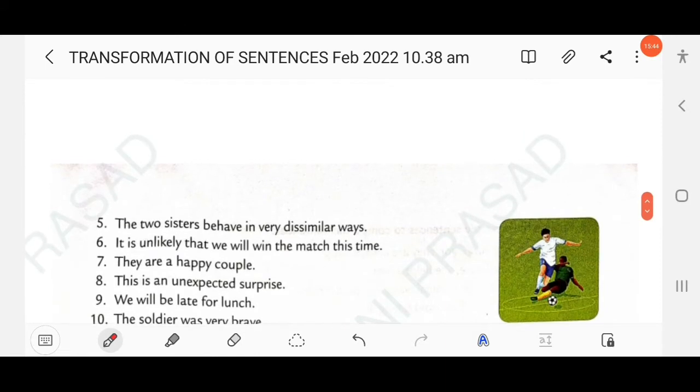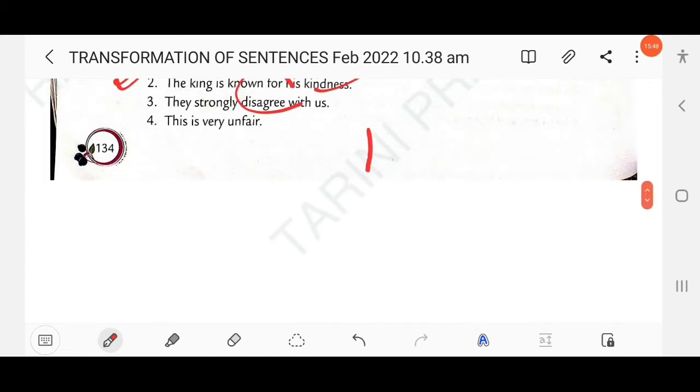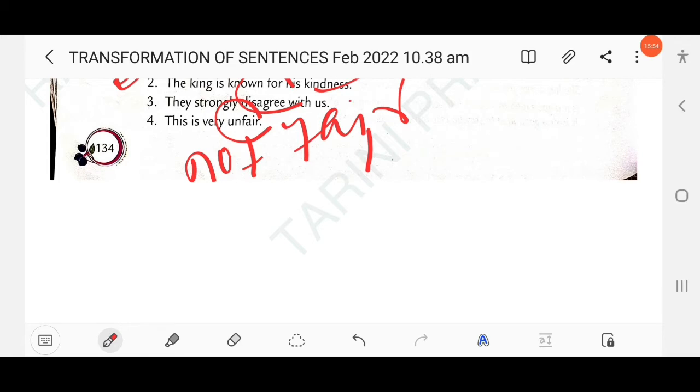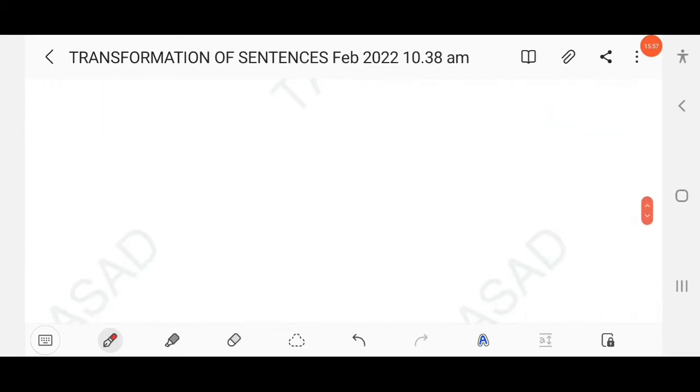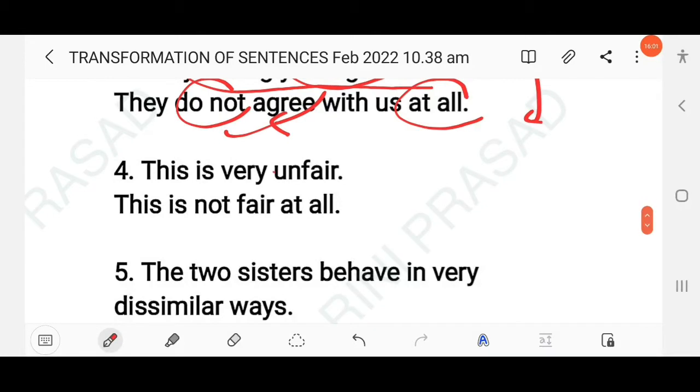Then next question here. This is very unfair. Unfair means not fair. So here you have to write the answer: this is not fair. Here "at all" is used for "very." This is not fair at all.